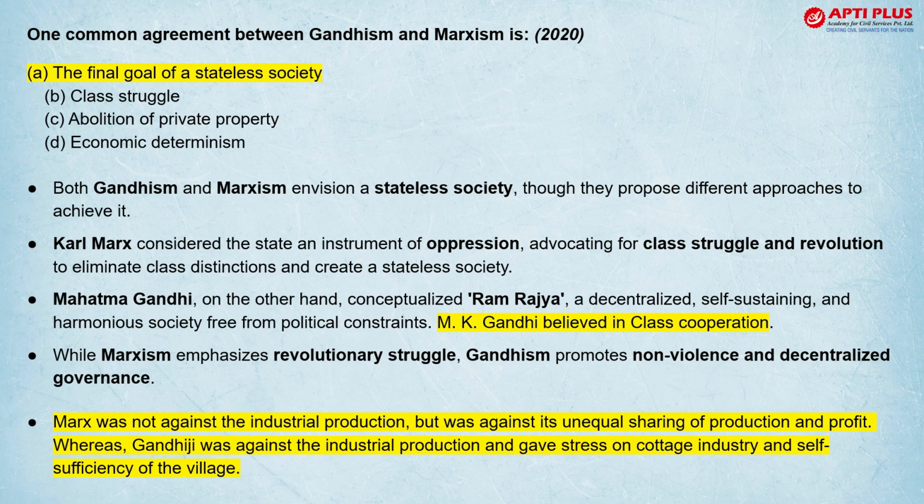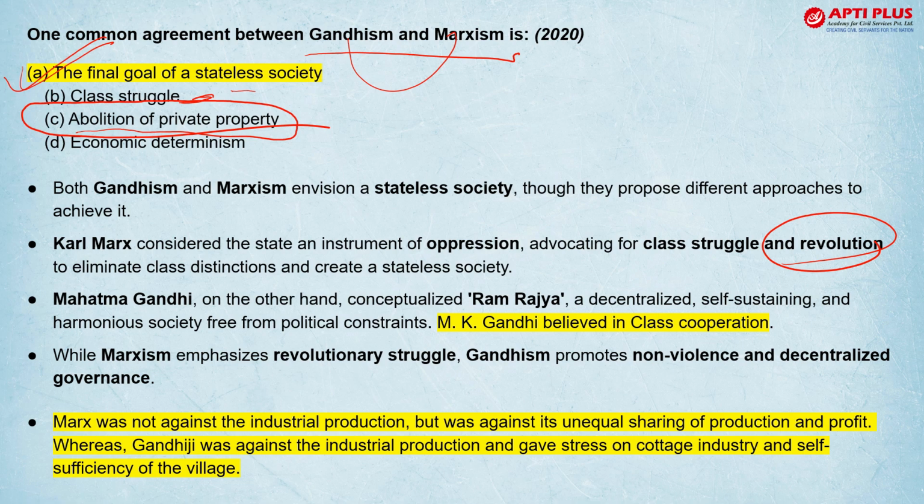Next question, one common agreement between Gandhism and Marxism is final goal of the stateless society. This A is the answer. दोनों ही stateless society चाहते थे, but Gandhi ji never called for class struggle. However, Marxism proved that class struggle is going to be there, and for that we need to remove that classes. We need to do abolition. We need to go for revolution.